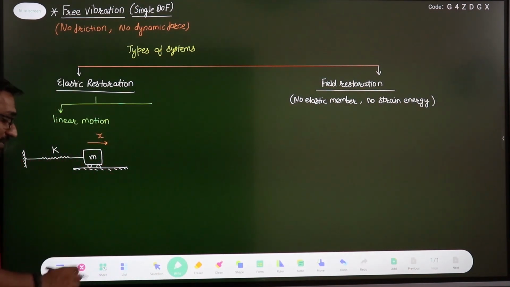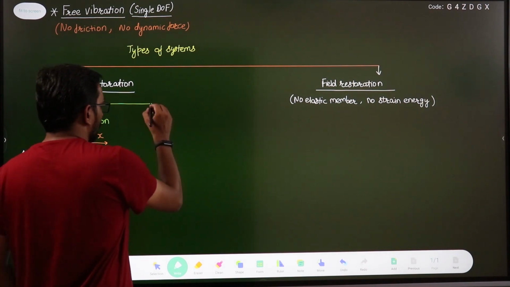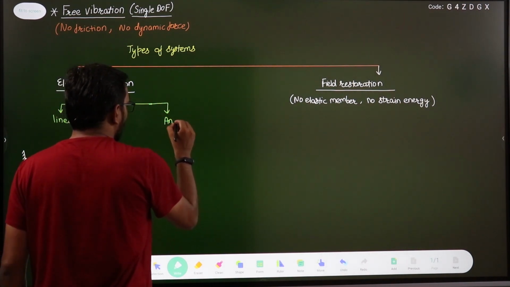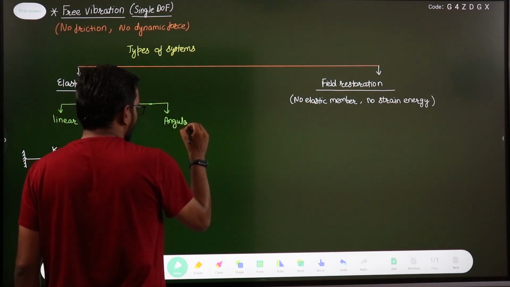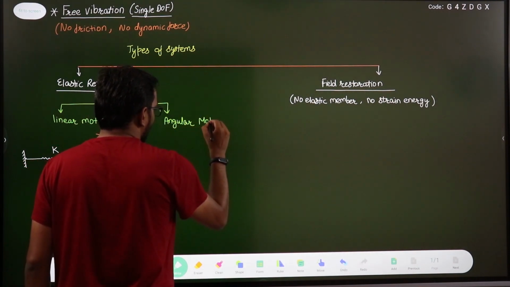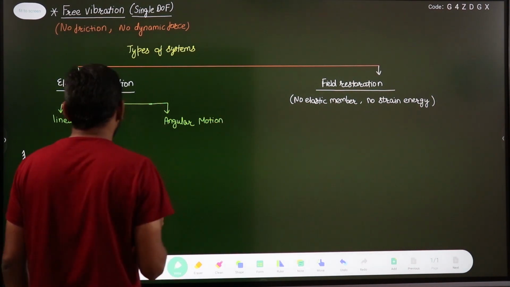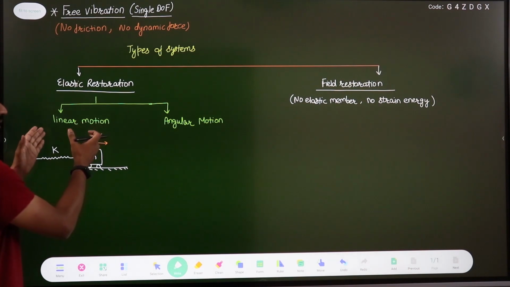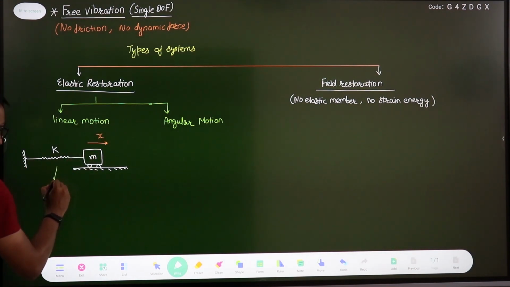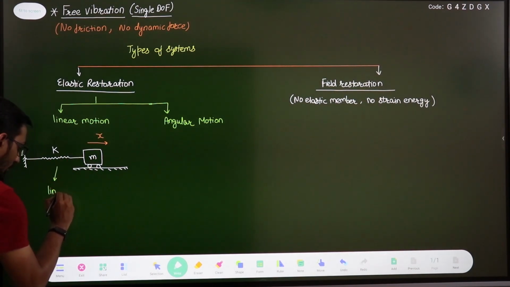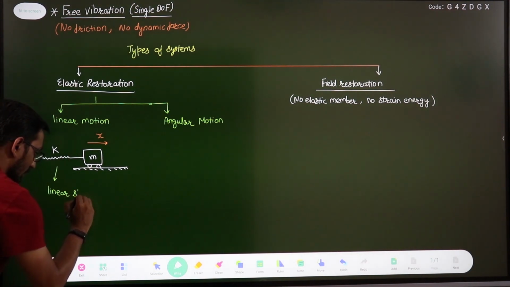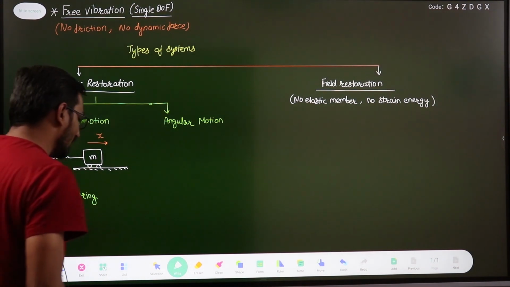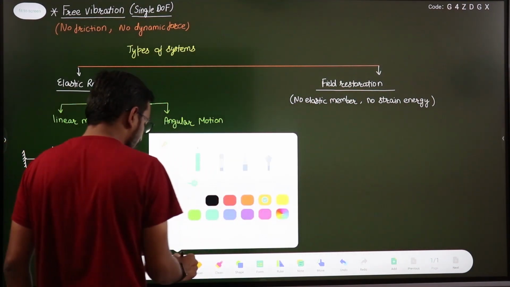Angular motion case means that in the linear motion we have a linear spring, and in the angular motion case, we have a torsional spring, right?